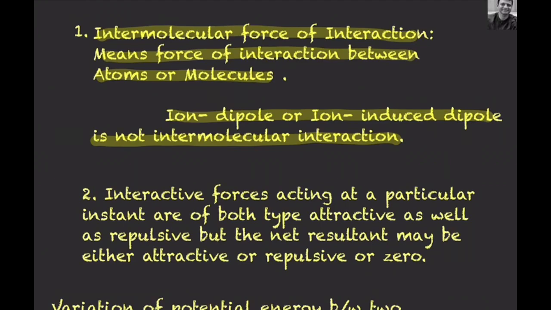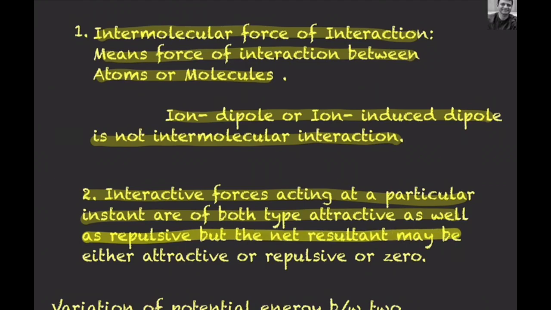The second point, interactive forces acting at a particular instant are of both type, attractive as well as repulsive, but the net resultant may be either attractive or repulsive or zero. So let us understand this point with the help of an example. If I am taking a real gas, if the volume of the real gas is very large, when the molecules are far apart, there is no interactive forces between the molecules. So under that condition we will say that the real gas will behave like an ideal gas, because in ideal gas there is no interactive forces.